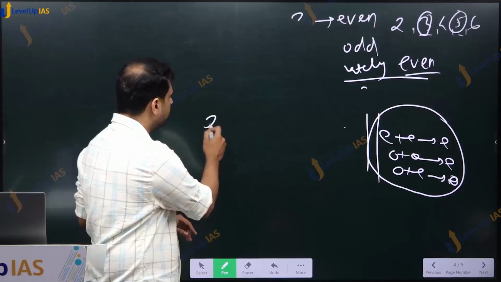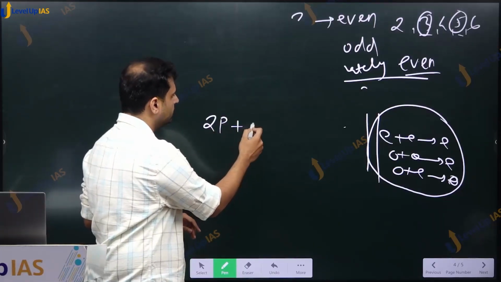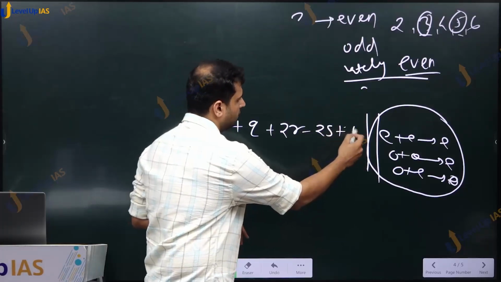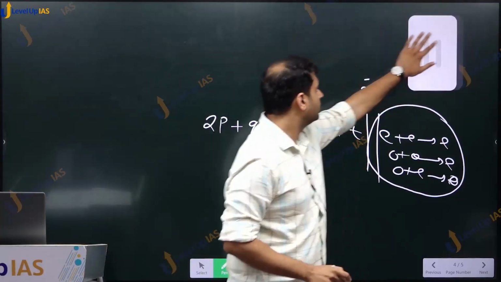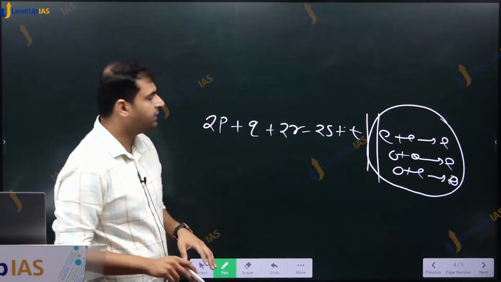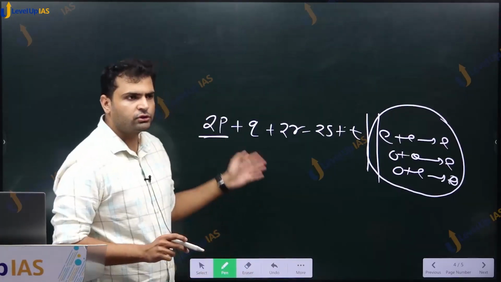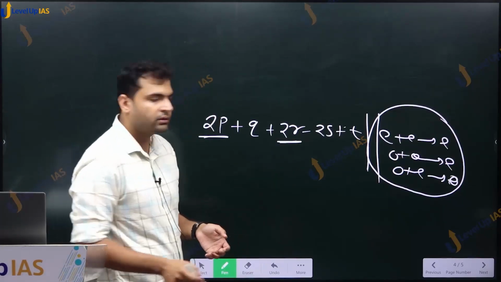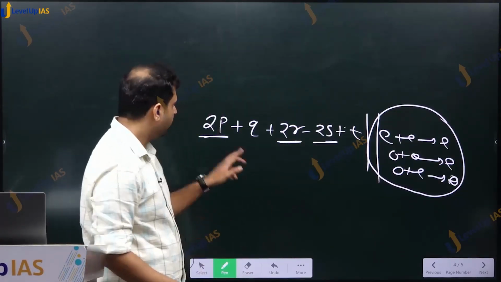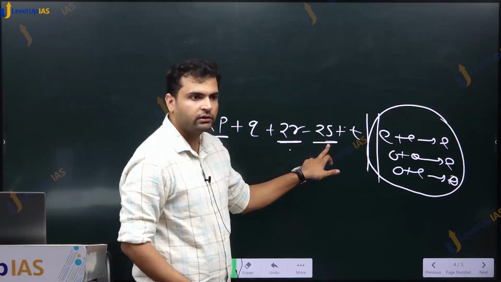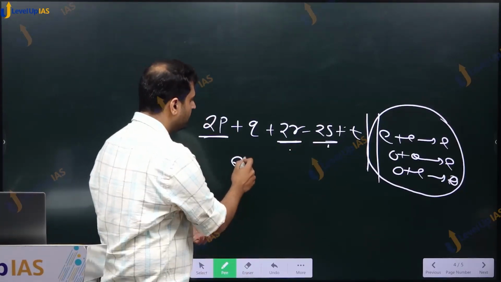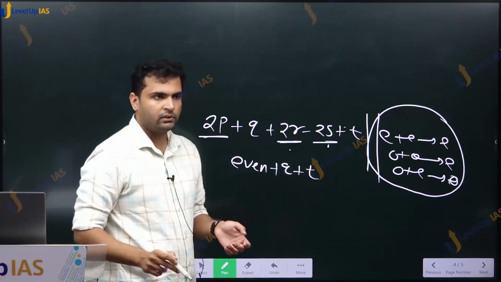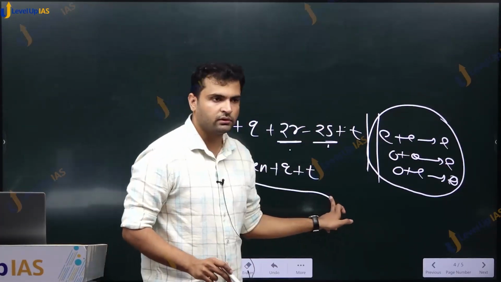Second statement was 2p plus q plus 2r. Now, what did we say here is that this is an even number. Well, this is 2 into something. 2 into anything is an even number. Similarly, this is also an even number. This is also an even number, and even plus even minus even would be an even number. So we have some even number plus this q plus this t. This entire quantity reduces to this.